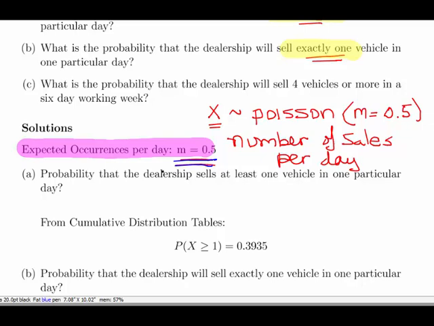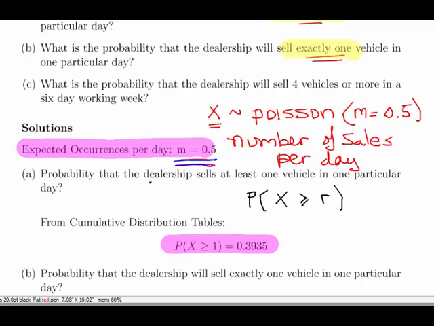Now, what is the probability that the dealership sells at least one vehicle in one particular day? Okay, so expected number of occurrences per day, m equals 0.5. Now, this is what the question asks us: probability of x greater than or equal to 1. So we're going to look at the tables here, and the tables that I'm going to be using work on the following basis: probability of x greater than or equal to r.